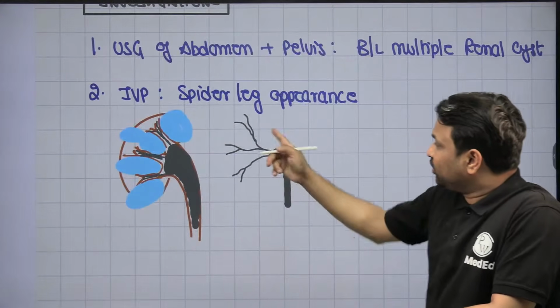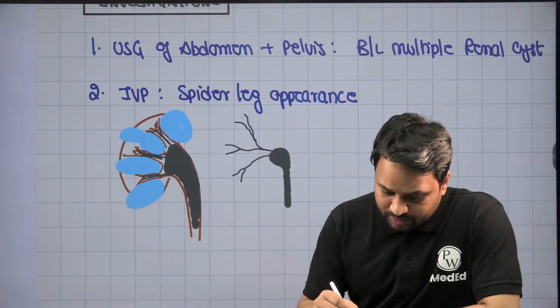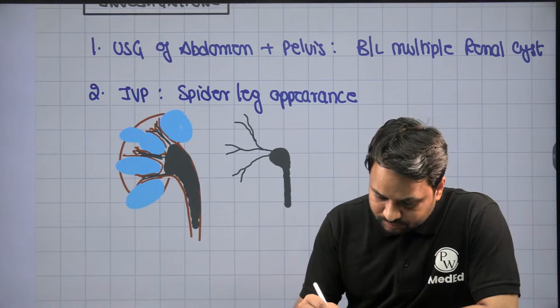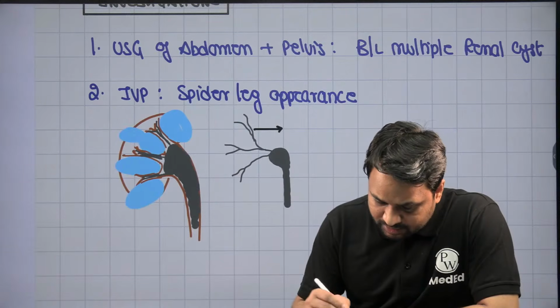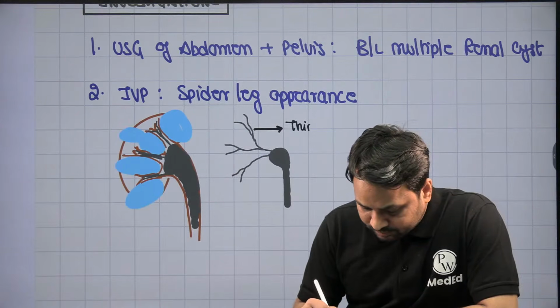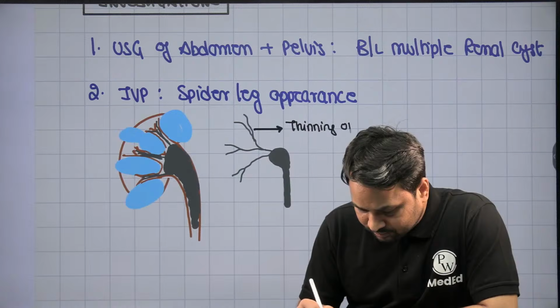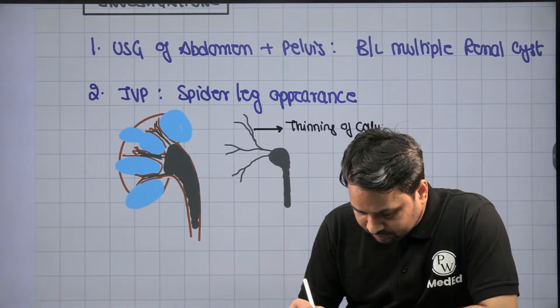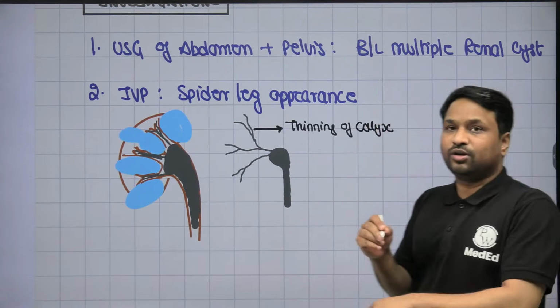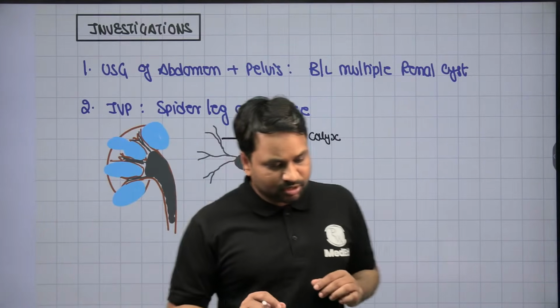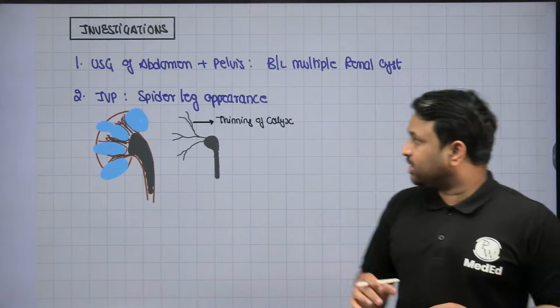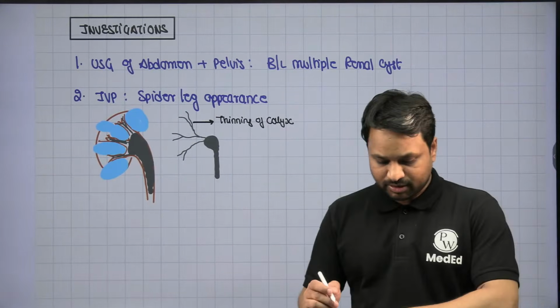Now this thinning of the calyx is what we call the spider leg appearance, right?